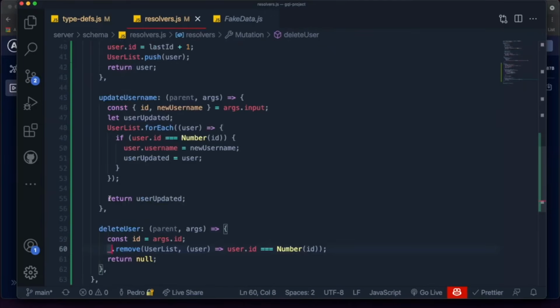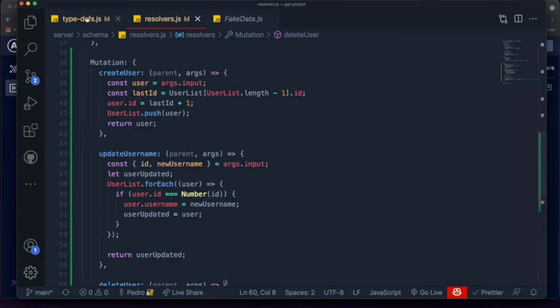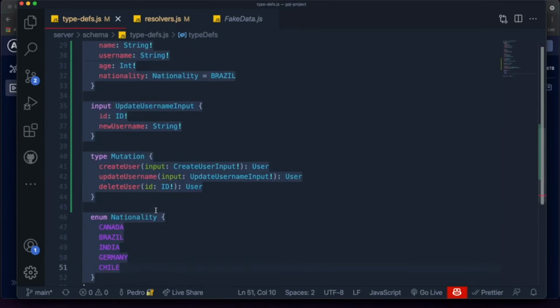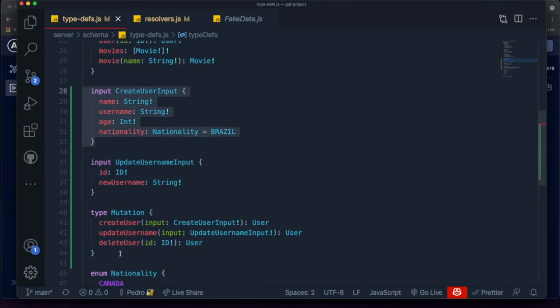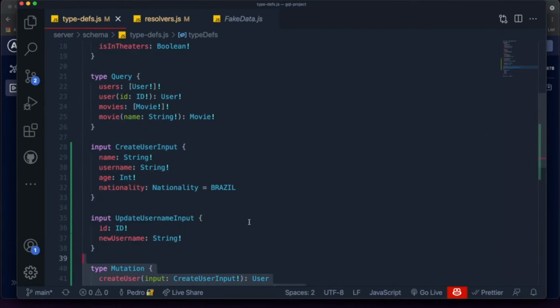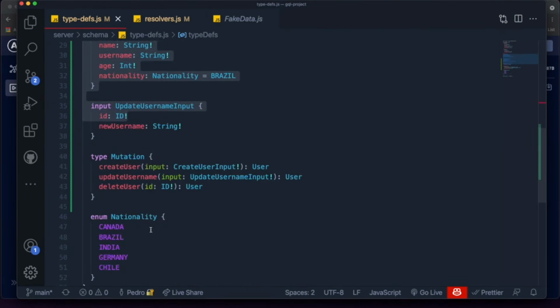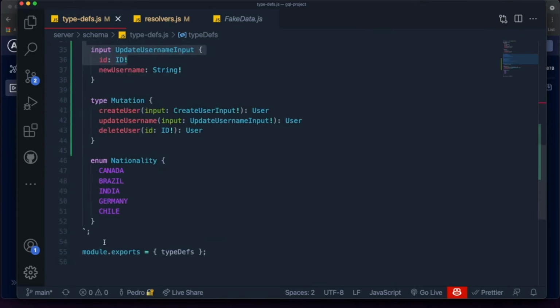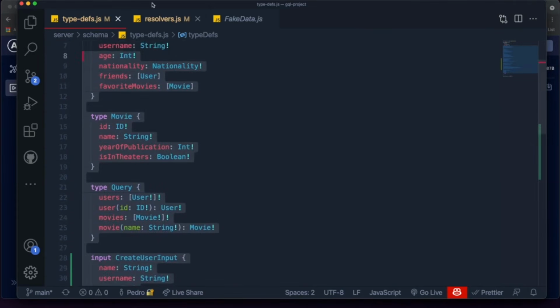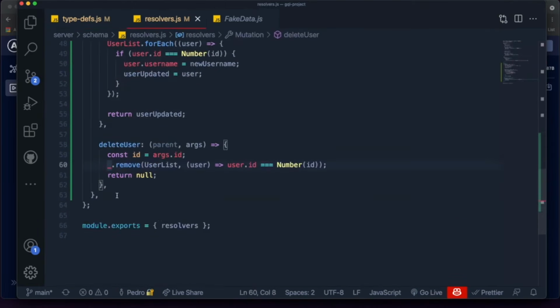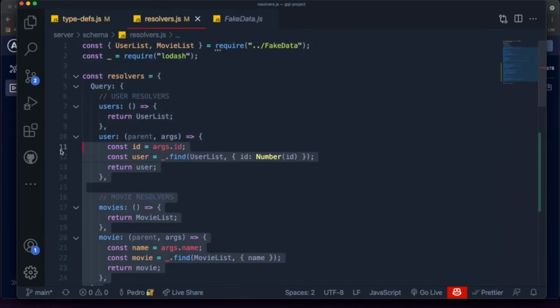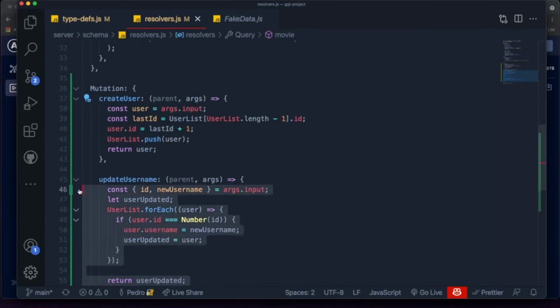It means that our GraphQL API is in a pretty good state, right? We have some cool queries. We have some cool mutations. We have some complicated types. We talked a lot about inputs. We talked a lot about different types that you need and how to build your resolvers like this. And yeah, I'm really excited for how the state of the series is.